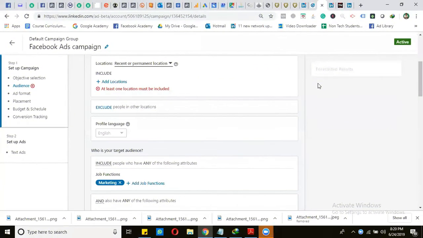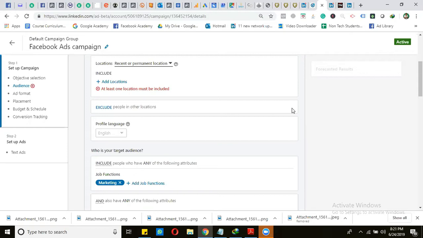In this video, I am going to discuss how LinkedIn targeting works. One important thing about LinkedIn is that its targeting is more powerful than Facebook or Google. According to my experience, its targeting is the most powerful of any other platform, and that's also why the cost per result is more expensive than on any other platform.